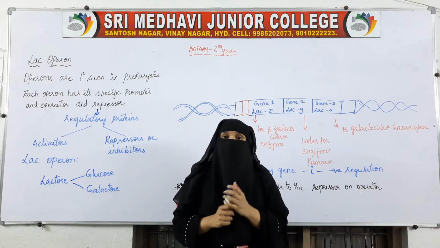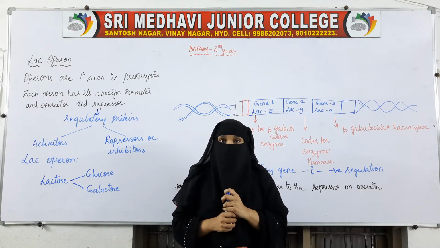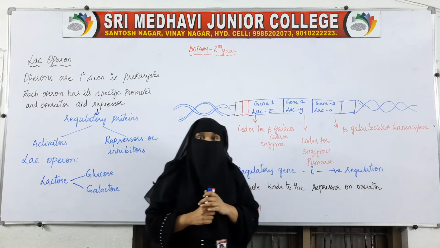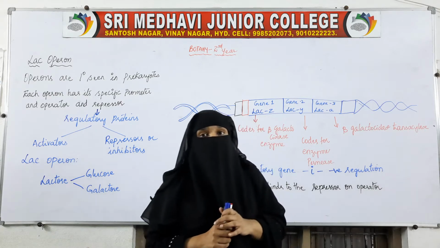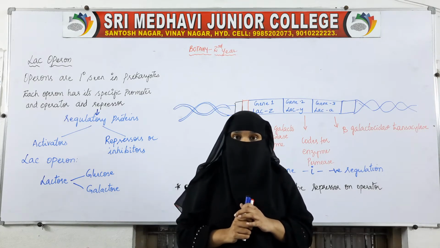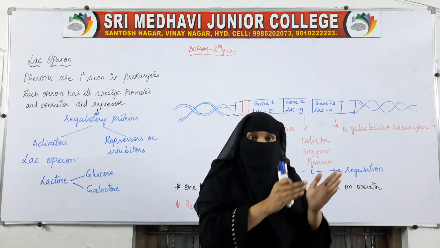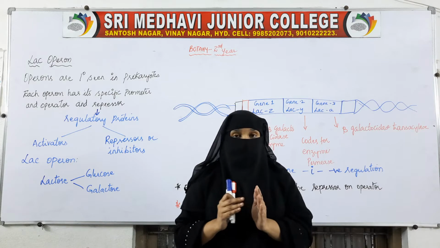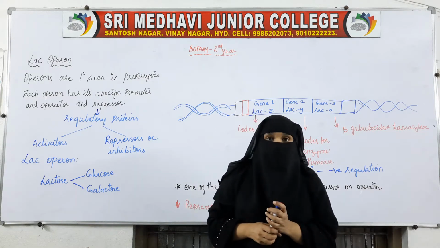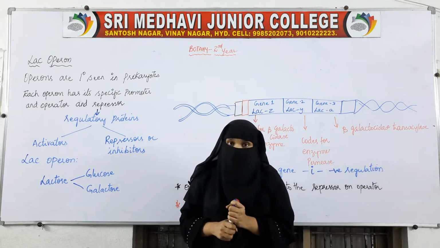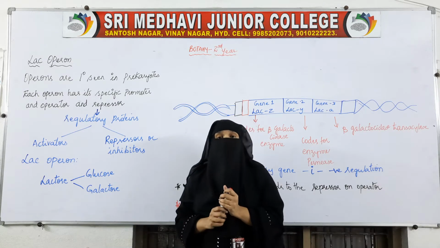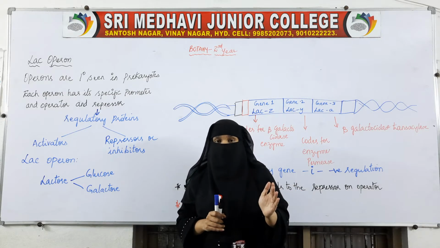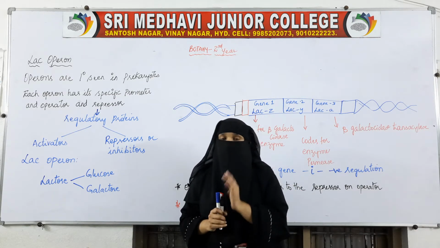There is not just one operon in prokaryotes. For carrying out different functions, prokaryotes have many operons. For each function, a different operon is there. For one function, one operon; for another function, another operon. So in prokaryotes there are many operons, each for a different function.